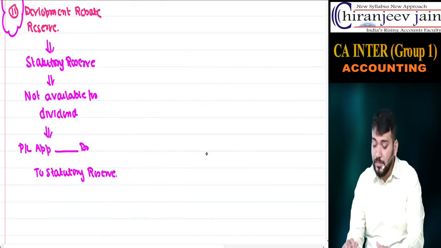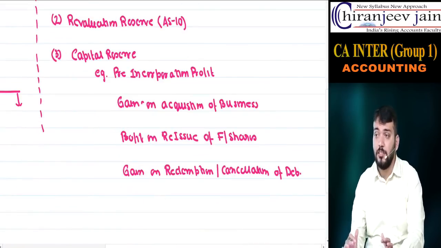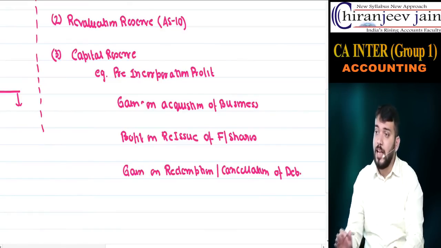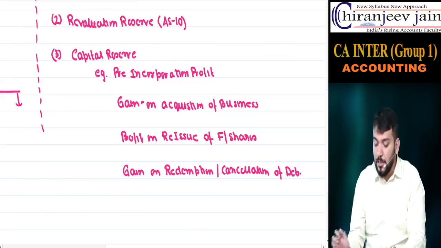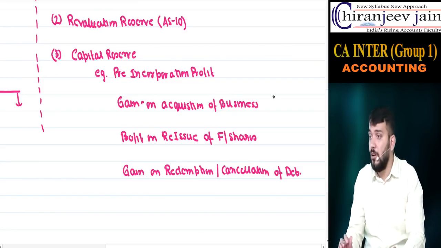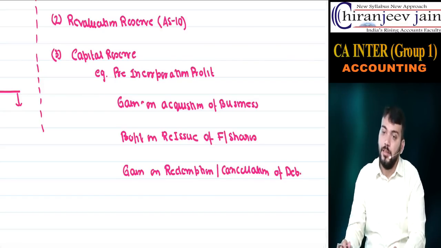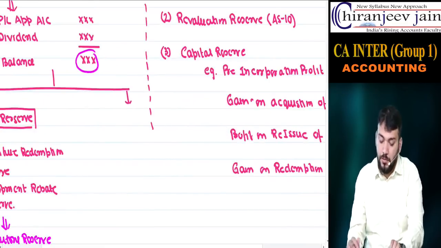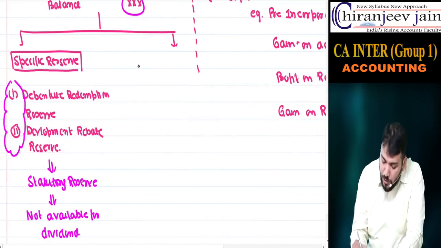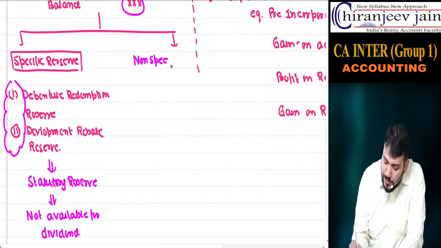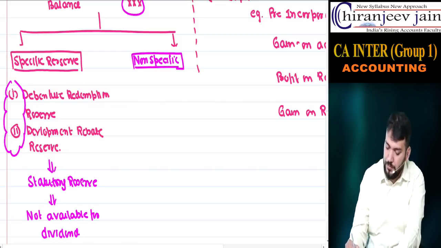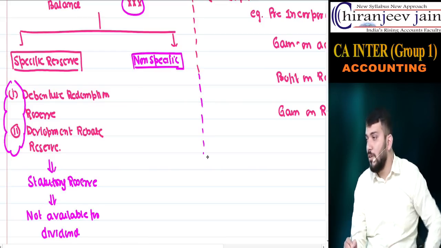Okay. But you can see these are not created from the PL appropriation account. This is a direct transfer to the respective account. Means the amount received from the owner is directly transferred to securities premium account. These are not routed through the PL account, because they are not available for dividend. Understood? Correct? Now, there are some reserves which we call non-specific, created without any purpose. Non-specific reserve.